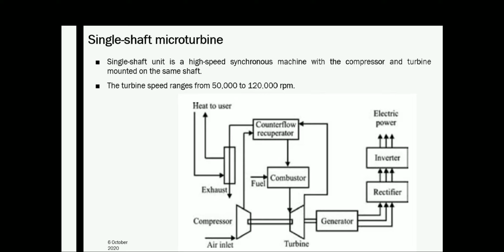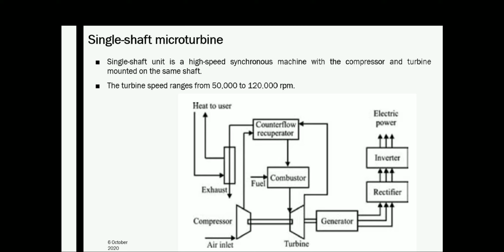For the alternator or generator in a single shaft unit, the alternator is directly coupled to the turbine. You can see that in this figure. The rotor is either a 2-pole or 4-pole permanent magnet design, and the stator is of a conventional copper wound design.